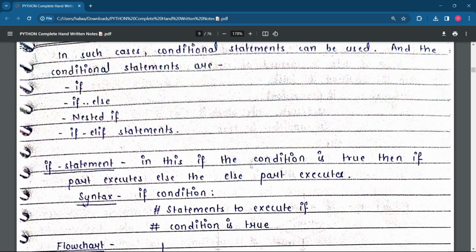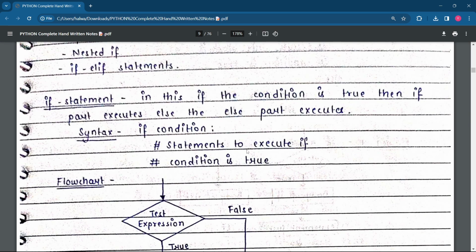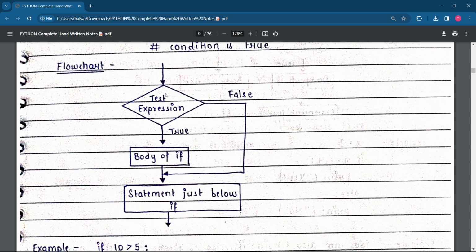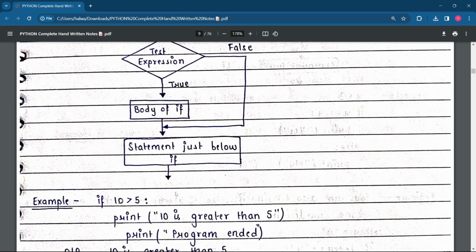Remember, if you are purchasing something, then this much amount will be deducted. If you're not purchasing, the same amount will remain in your account. That is the if and else part. So: if condition, statement to execute if condition is true. You can see a simple flowchart in front of you. There is a test expression which is passed. If it is true, then the body of if will execute. If it is false, then the statement just below if, whatever you have written below if, will execute.